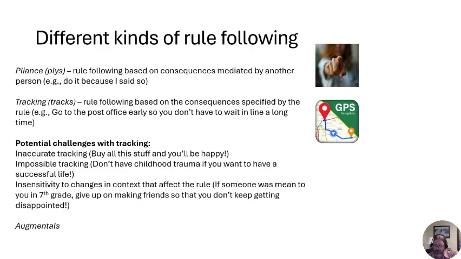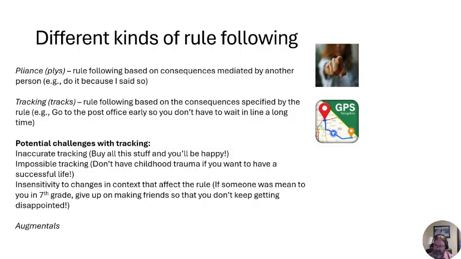We want them to listen to mom because mom gave the rule, not necessarily because they understand why mom's doing this, not because they necessarily agree, but just because mom gave a rule, mom expects her rules to be followed, and consequences are going to come when you follow or don't follow, right? So that is called pliance. We typically think about that as following rules from other people, from parents, from teachers, and so on.